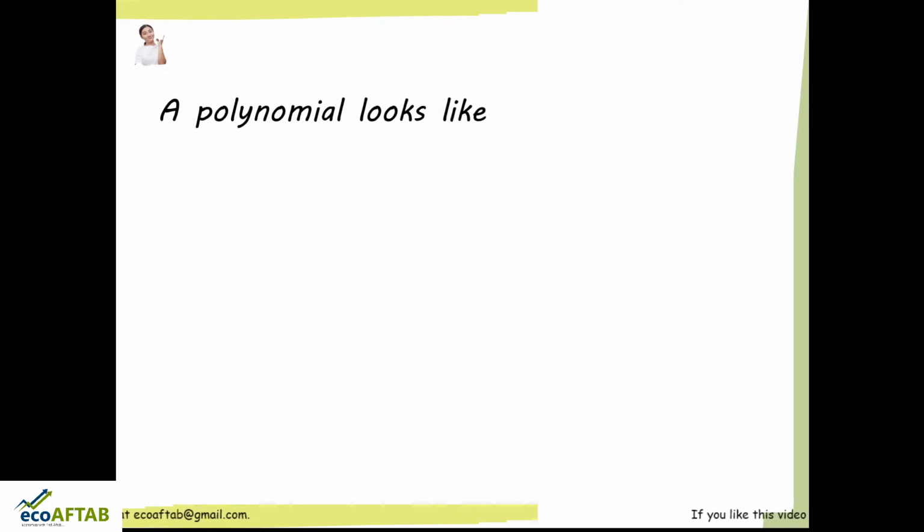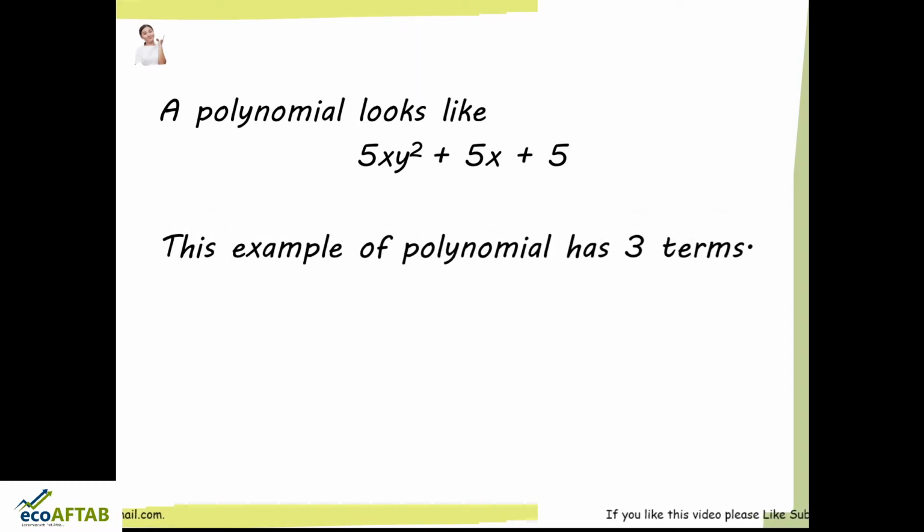So how does a polynomial look like? A polynomial, for example, is something like this: 5xy square plus 5x plus 5. So friends, this is a polynomial. In this polynomial, what all things do we have? Here we have three terms. Which are the three terms? The first term is 5xy square, the second term is 5x, and the third term is 5.